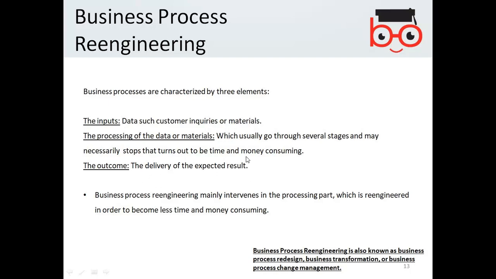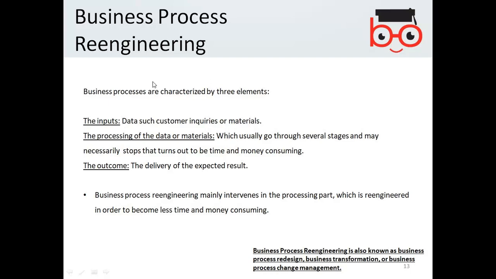So business process has three elements: the inputs and the process on the data itself, and the outcome of the expected results. The business process reengineering mainly intervenes in the processing part, which is re-engineered in order to become less time and money consuming.